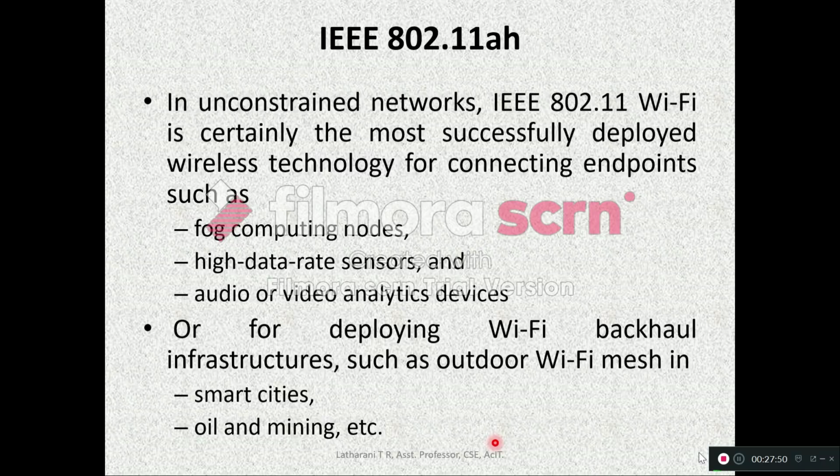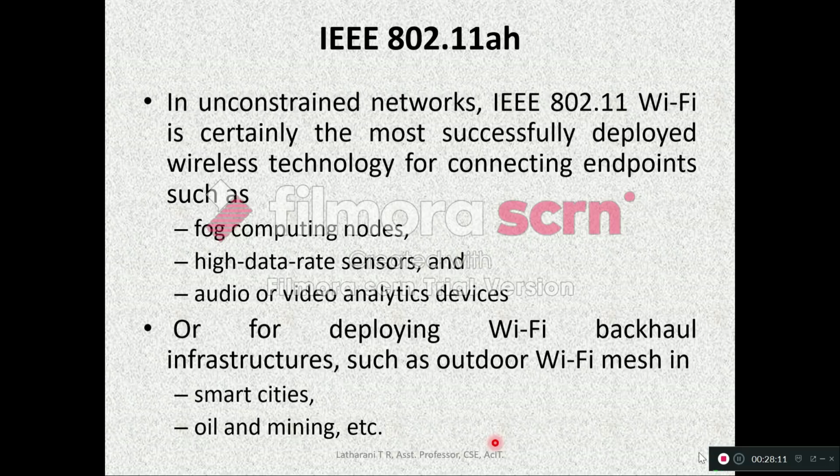Fog is about the edge, we have studied that. High data rate sensors and audio or video analytic devices, or for deploying Wi-Fi backhaul infrastructures. Backhaul means the technology which is used for connecting the gateway to the server. So that is backhaul.